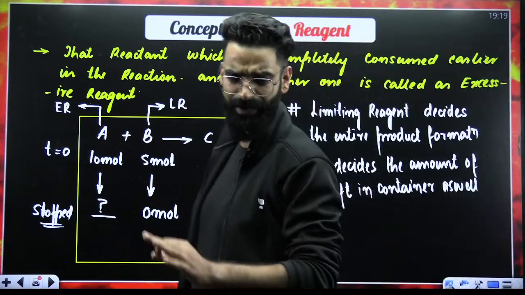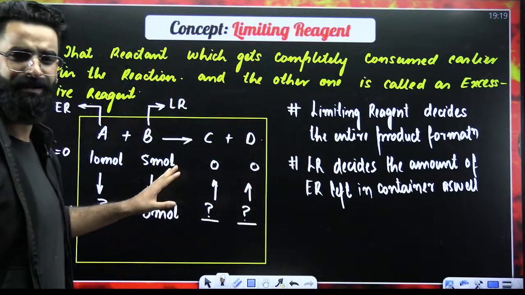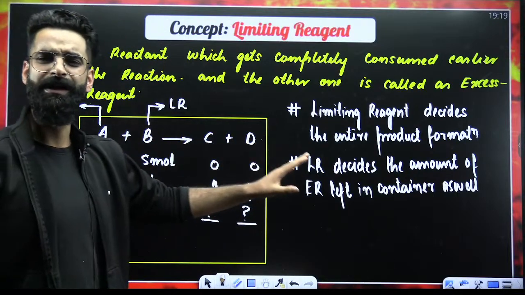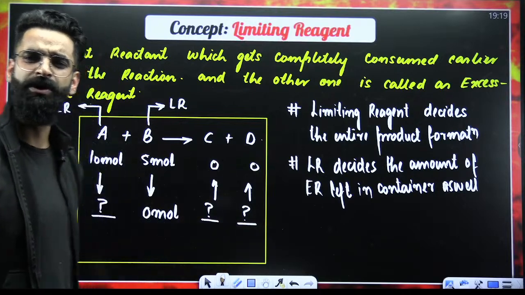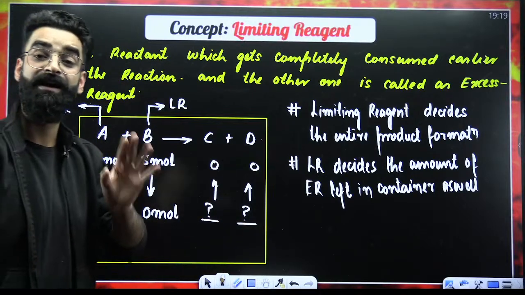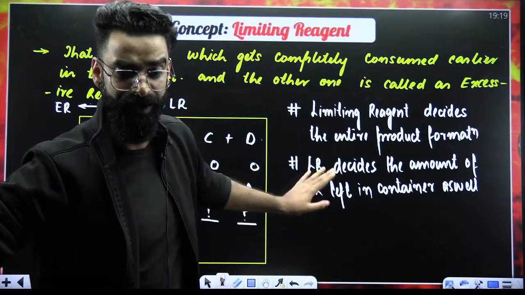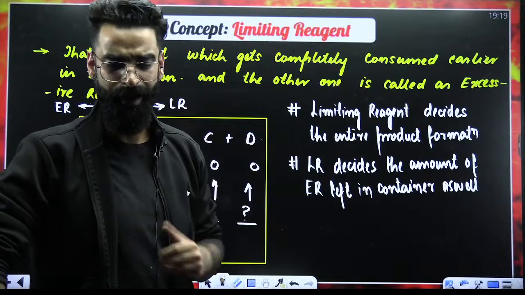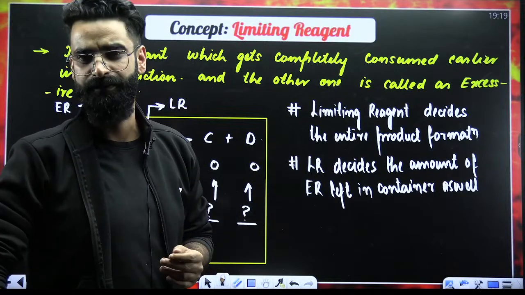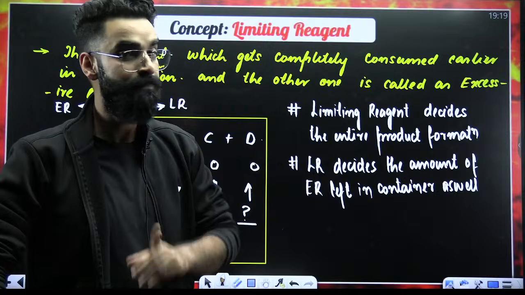So limiting reagent is the one which decides everything in the reaction, right? Limiting reagent is going to let you know how many moles of C and D have got formed. Limiting reagent is going to let you know how many moles of excessive reagent are left in the container. All that stuff, limiting reagent is going to let us know. Now the point is how exactly? How is limiting reagent going to let us know all the stuff, right? How exactly? Before that,